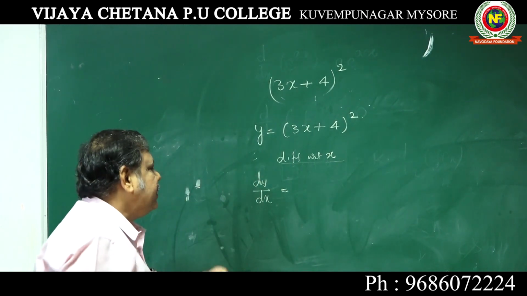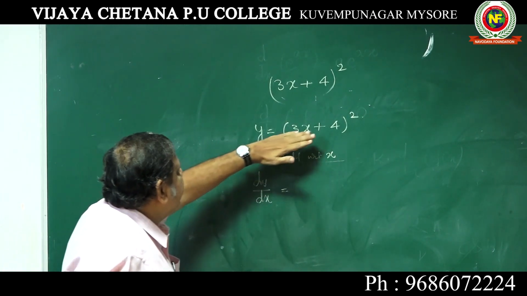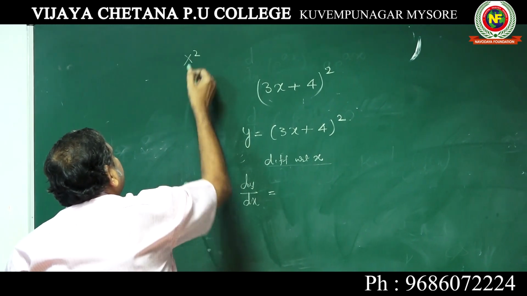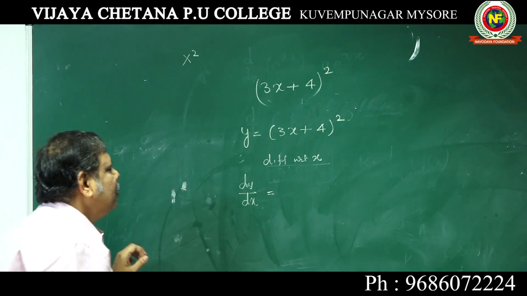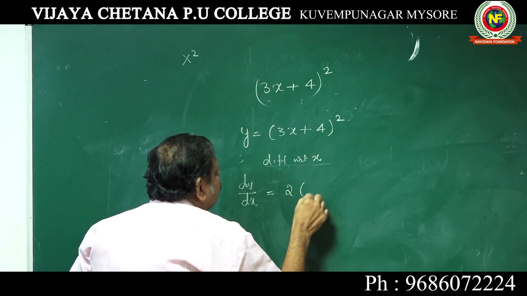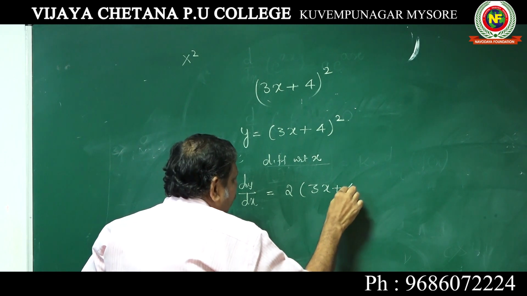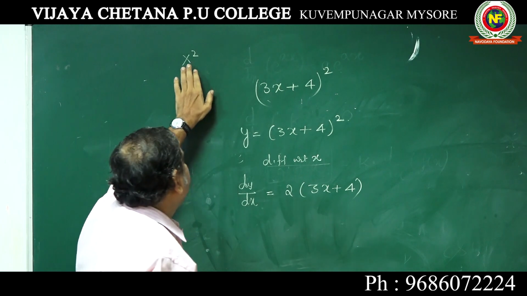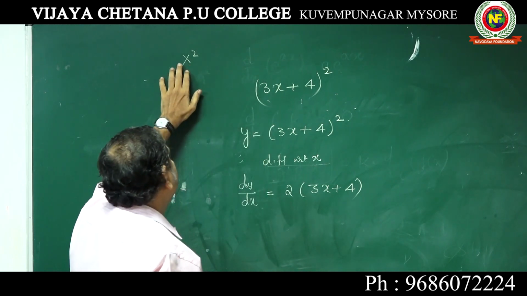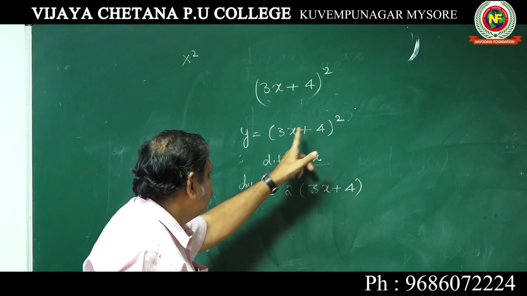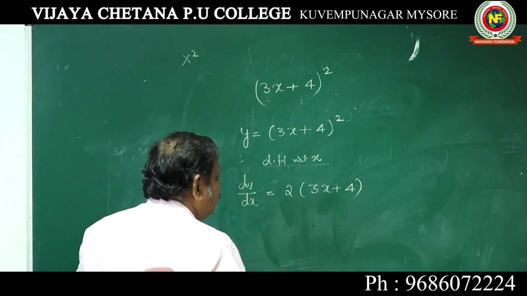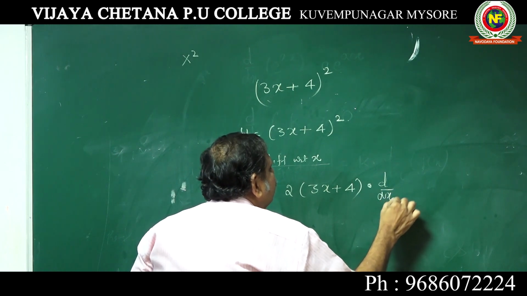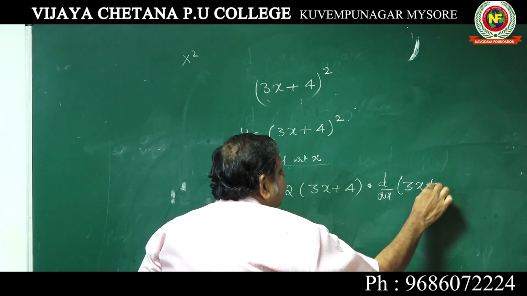Now, how to differentiate such functions, you know? You take the whole thing as x. X square differentiation, you know, is 2x. That is 2 into (3x plus 4). First step is differentiate x square: 2 into x to the power of 2 minus 1, or 2x. So 2 into, instead of x, (3x plus 4), into, this is very important, you should not forget, d by dx of 3x plus 4.